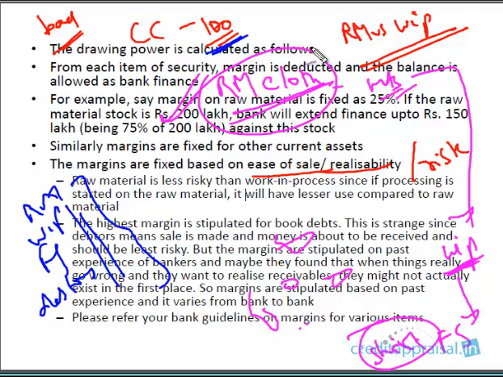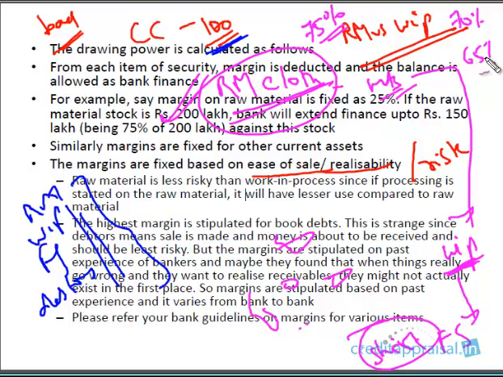So what banks do is they'll say we will allow more. Against raw material we will allow up to 75%, but for work in progress maybe we will allow only 60, or maybe 70 or 65, right? This depends on the bank policy. Each bank will have its own guidelines. You have to refer to your bank's guidelines for this purpose.